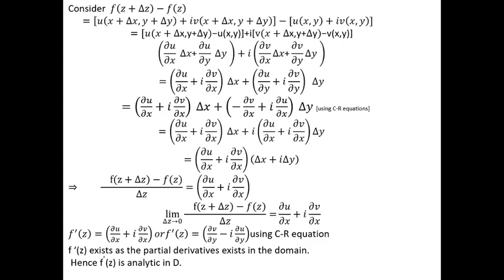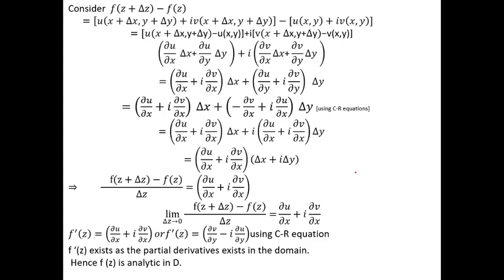Therefore differentiation exists as the partial derivatives exist in the domain D. If differentiation exists, then f of z is analytic in domain D. Hence this is the sufficient condition for the analytic function. What is the sufficient condition? For a function f of z to be analytic, its sufficient condition is that f dash z exists.